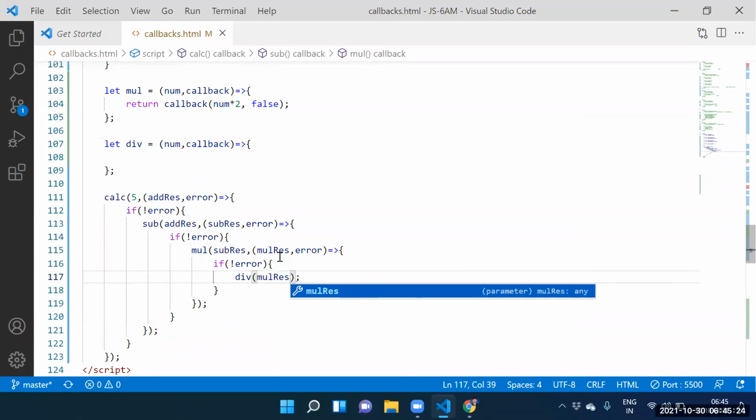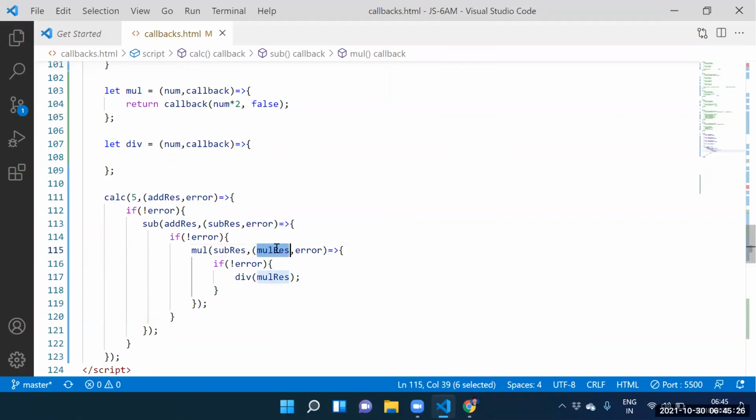The first argument is the multiplication result. Multiplication result contains what? 14. That 14 is stored into where? Num. Guys, say this again: the second argument is the callback function.